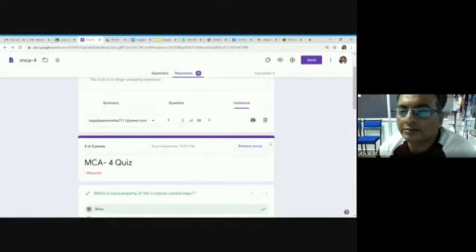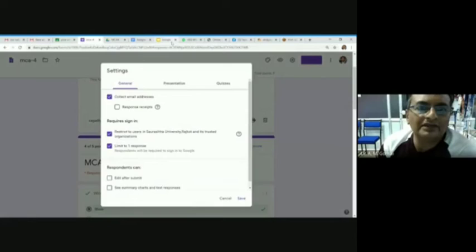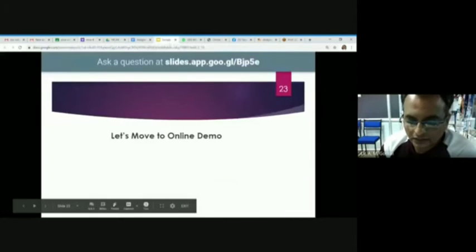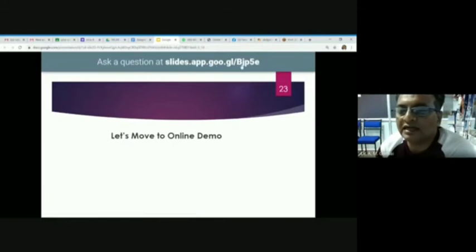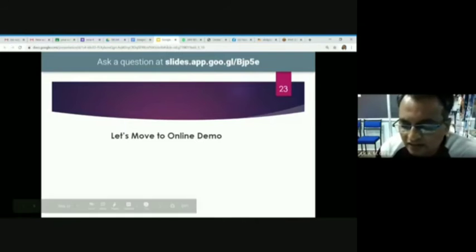Now Google Form has a facility. Click here in the settings. You can type a question here. You can type a question on this slide, slide.app.google, and that question will come to me. I will put it in the display section.